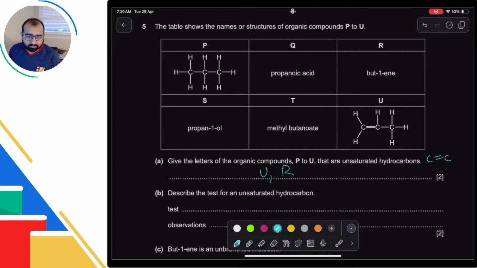Okay. Do we need to know the difference between branched alkane and unbranched alkane? Of course you need to know the difference, but you will not be asked to name them separately. You just need to be able to draw them.